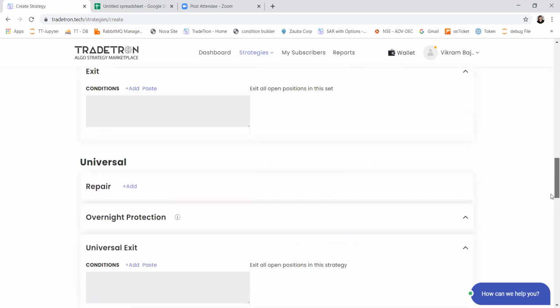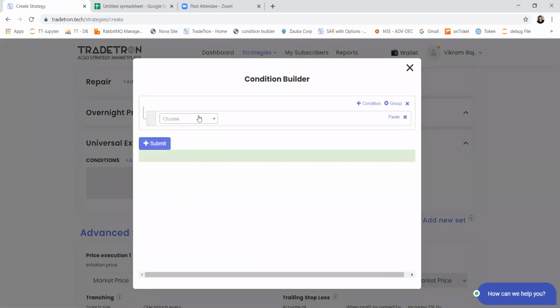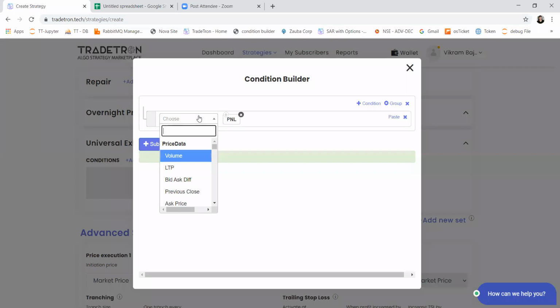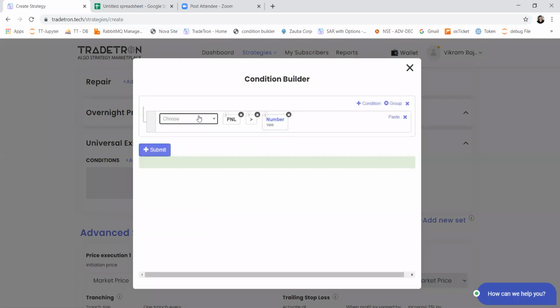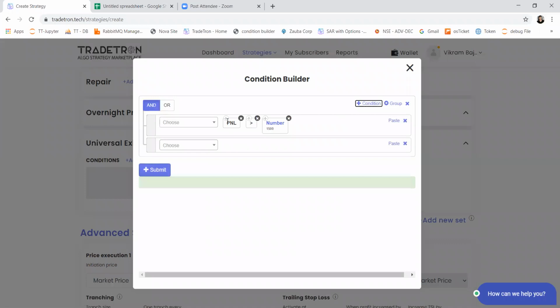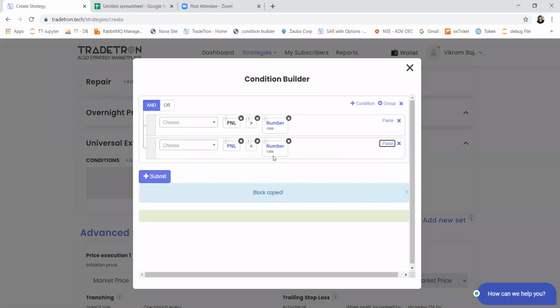And once you have defined the entry conditions, then you can have one or more exit logic. As most of you already know about this keyword, like if profit goes above a certain number, then I want to exit the positions. Or if PNL goes below a certain number, then I want to exit the position.